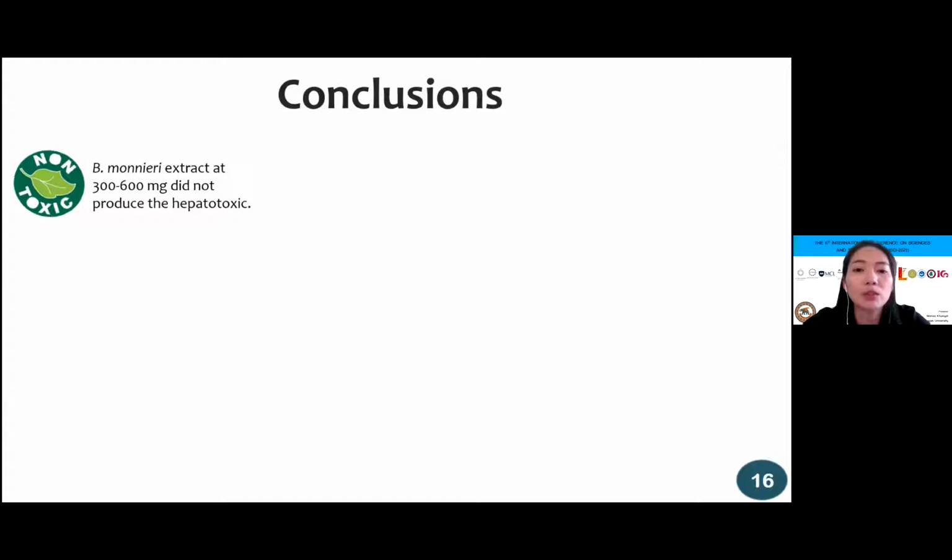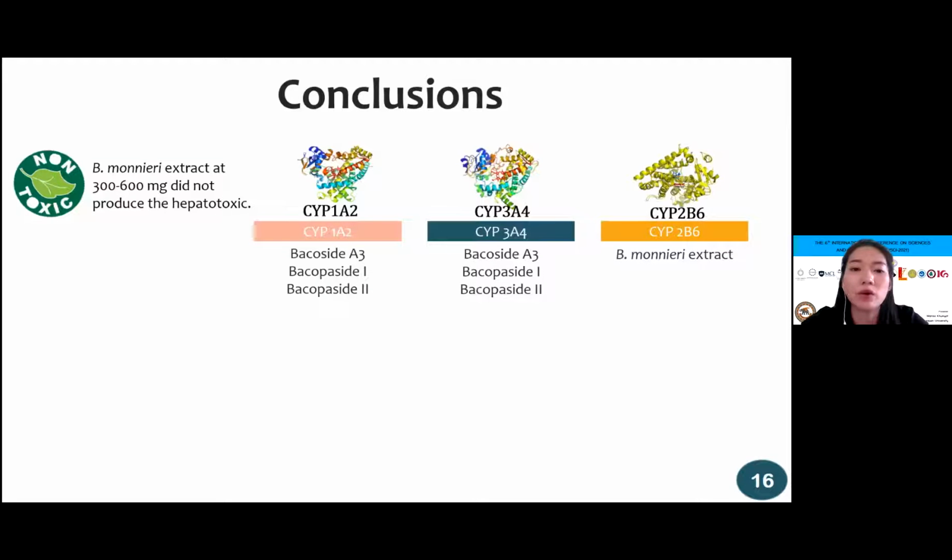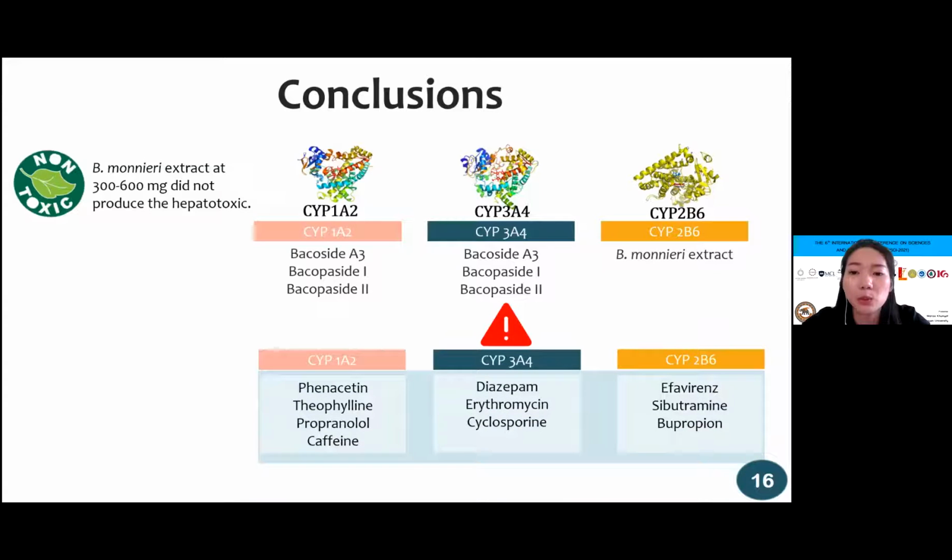Based on the in vitro study, Bacopa monnieri extract, Bacopa A3, Bacopa 1, and Bacopa 2 could significantly increase CYP1A2 and CYP3A4 enzyme activity. Also, only Bacopa monnieri extract significantly increased mRNA and activity of CYP2B6. Therefore, concomitant consumption of Bacopa monnieri extract with CYP1A2, CYP2B6, and CYP3A4 substrates should be done carefully.